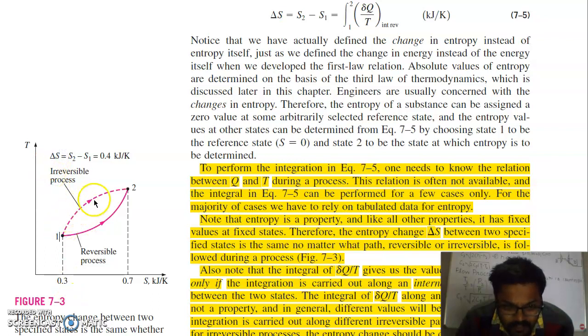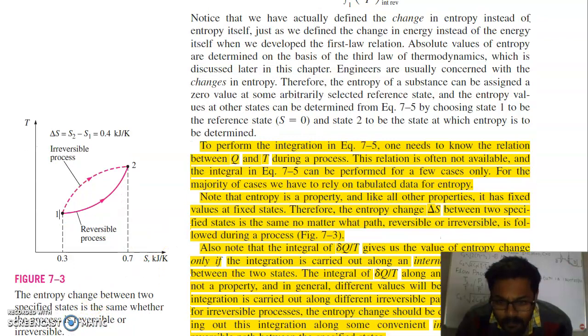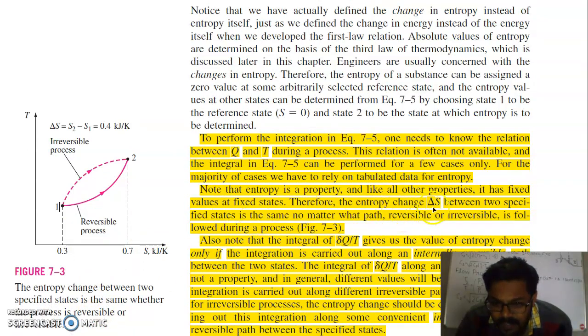Whether it is a reversible process or an irreversible process, the change in entropy is the same, because entropy is a property of the system. It does not depend on path. Therefore, the entropy change delta S between two specific states is the same no matter what path, reversible or irreversible. Whatever path you follow from 1 to 2, the change in entropy is the same for both paths.